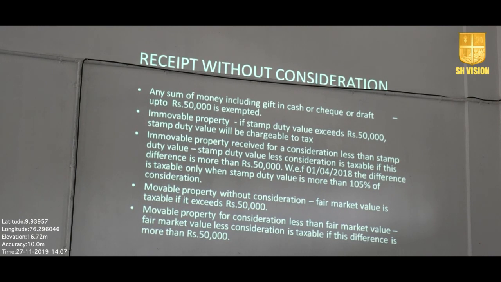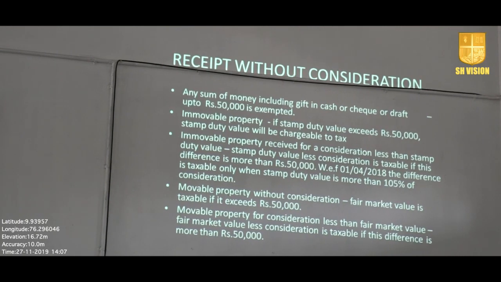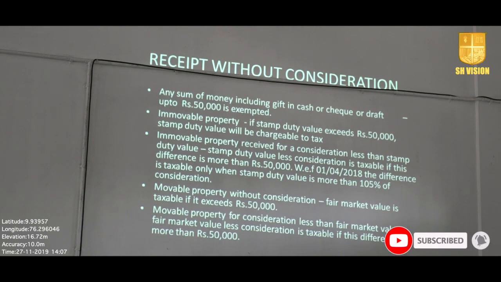So the stamp duty value, when it comes to immovable property and movable property, and provided you are not paying anything for that, you have to take into consideration the stamp duty value. If the stamp duty value exceeds rupees 50,000, the stamp duty value will be chargeable to tax. If it is 49,000 worth of land, that is okay, you will get exemption. If it is 80,000 rupees, which is more than 50,000 rupees, that can be included. The stamp duty value can be included for tax purposes.